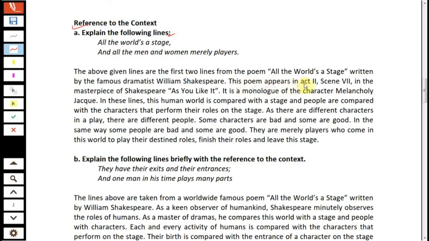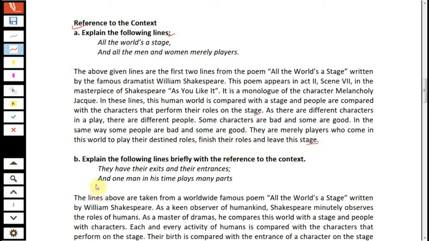This poem appears in Act 2, Scene 7 of Shakespeare's masterpiece As You Like It. It's a monologue of the character melancholy Jaques. In these lines, this human world is compared with a stage and people are compared with the characters that perform their roles on the stage. As there are different characters in a play, there are different people. Some characters are bad and some are good. In the same way, some people are bad and some are good. They are merely players who come into this world to play their destined roles, finish their roles and leave this